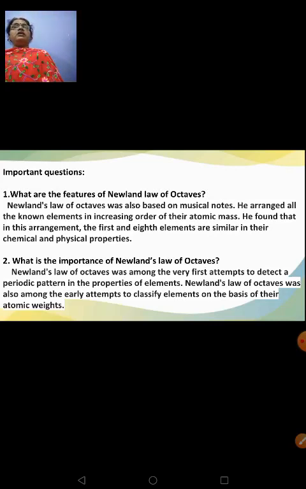See, there are very common questions like what are the limitations of Newlands' law of octaves, or state Newlands' law of octaves. These questions you can answer on your own, but these type of questions are a little, it's very easy for you, but you have to think.